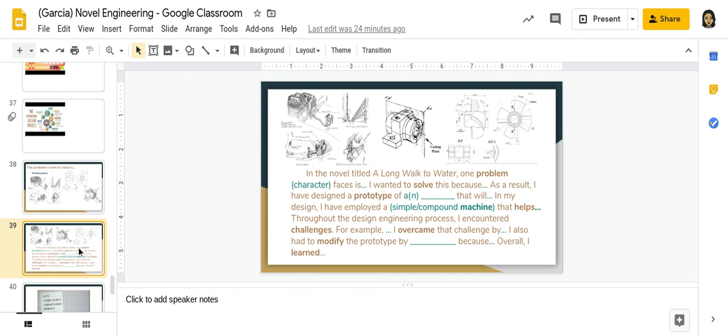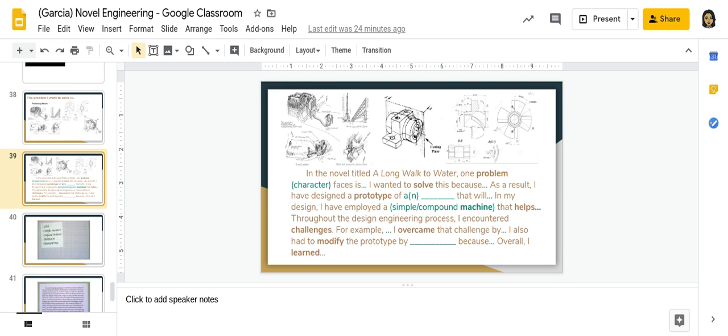Going forward, this isn't something that I expect you to do today, but it is something I'd like you to be thinking about, that you will, at a certain point in this process, have to explain your product that you've created, where the idea came from, how you possibly overcame some challenges that you might have had, and how you've had to change your prototype or your sketches throughout this process.